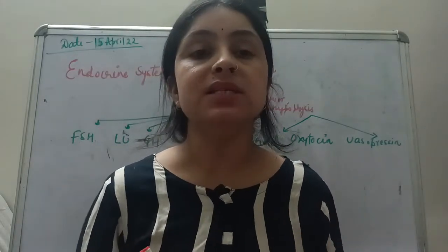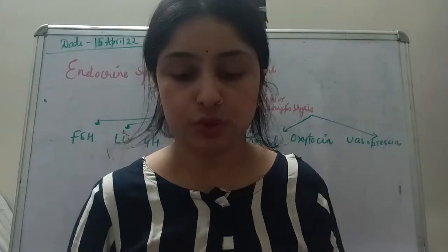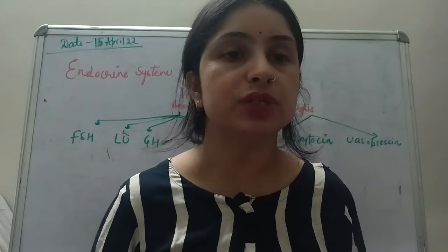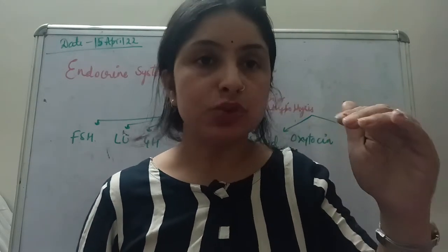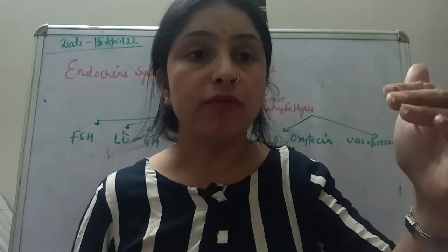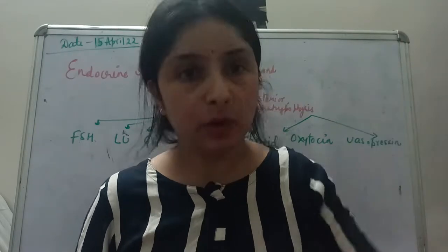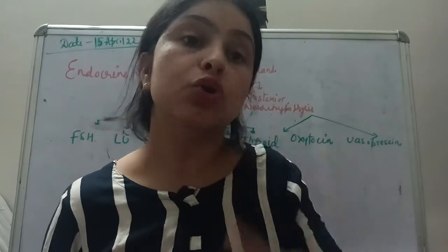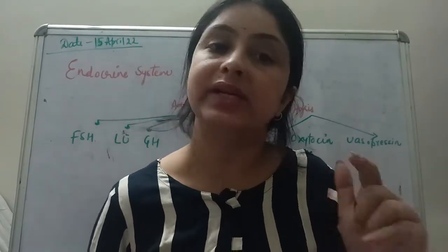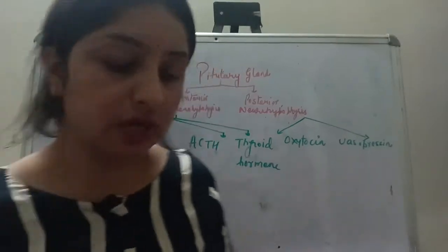Now the hypothalamus is situated above the pituitary gland. If you look at the structure of the pituitary gland, you will become very clear, because the pituitary gland is situated below the hypothalamus. So that means the pituitary gland will be under the control of the hypothalamus, which is situated at the top of it. Let's see the structure of it.